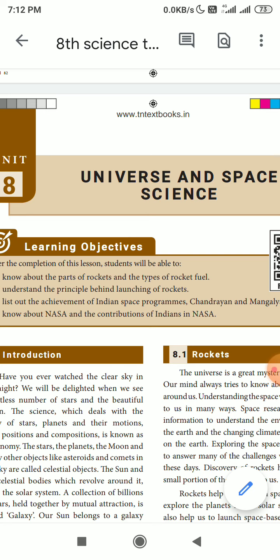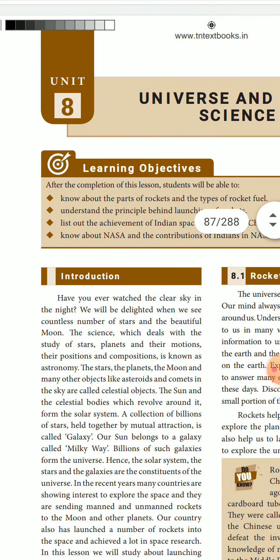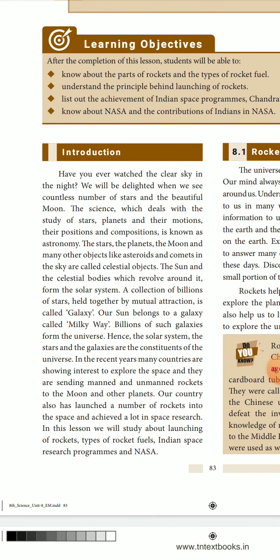Actually, as you have studied in social, or you must have studied in science already, the sun and the 9 planets. Actually, from where, how do we get this information? By exploring the universe or exploring the space, we get this information. So for years and years, the scientists have been doing research work on the universe, our Milky Way or our galaxy, to know more about what is happening in the space.